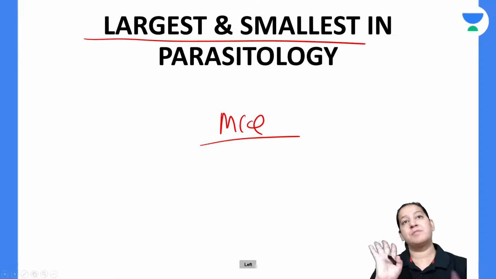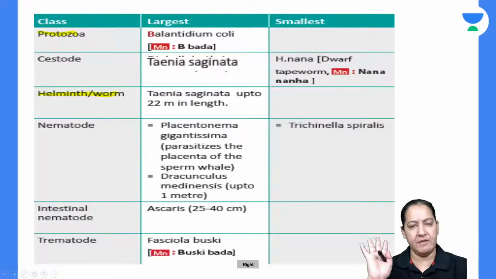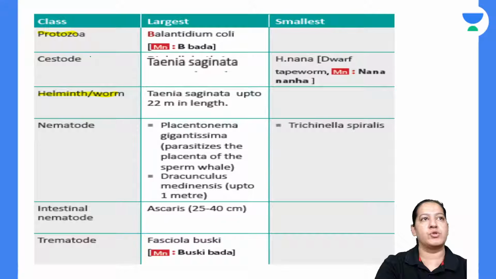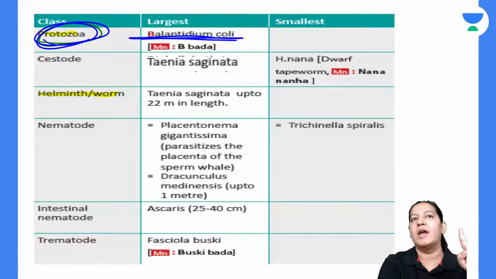A lot of questions come on largest and smallest. Now you know the classification, so it will be easy for you. Let me start with protozoa. In protozoa, only the largest is there, the smallest is not. What is the largest one? I taught you: the largest protozoa is Balantidium coli. You can learn it like this: B for bada. In Hindi, bada means largest. So Balantidium coli is the largest protozoa.